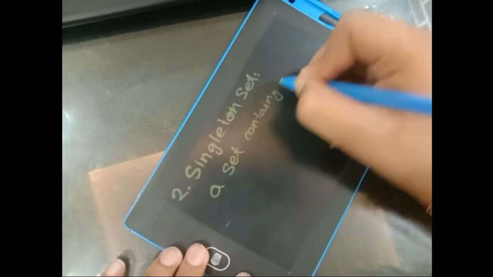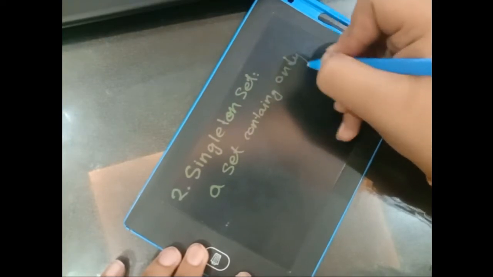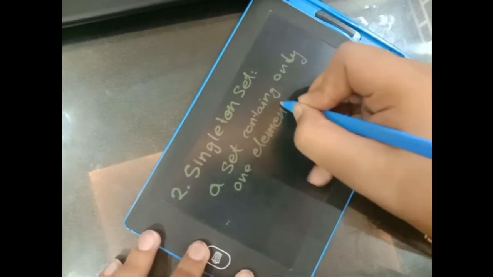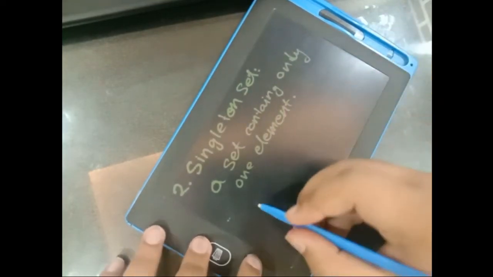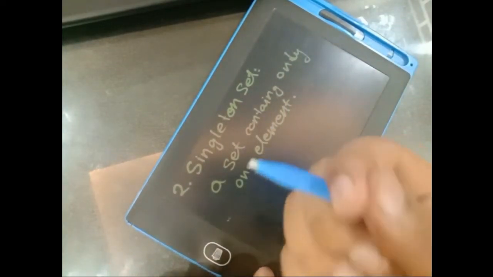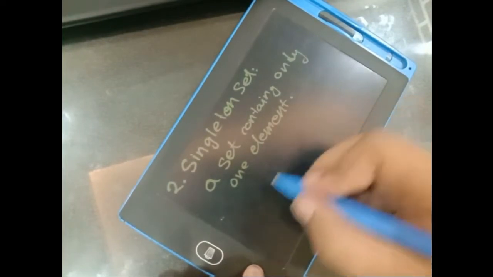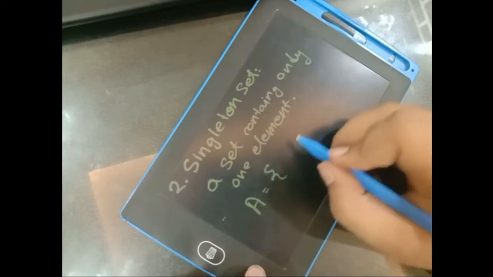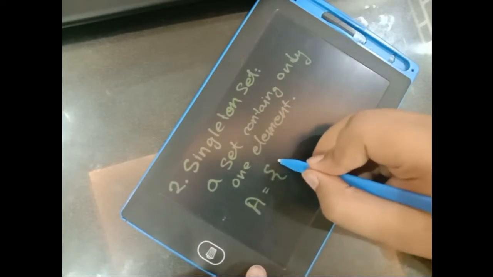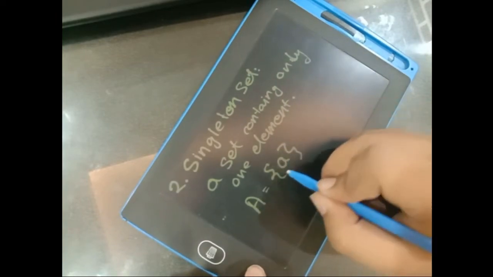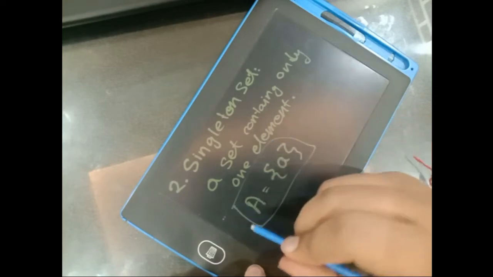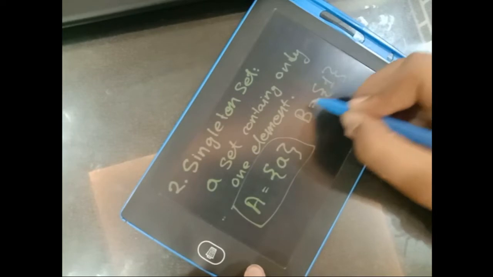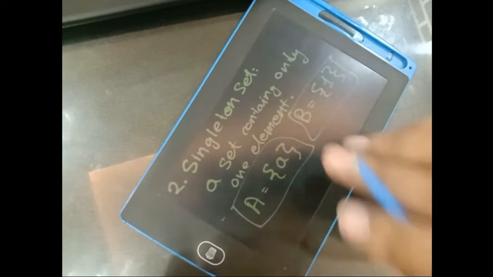This means that only one single element is present in the set. Let's say, for example, set A has some element, let's give it small a. So this is a singleton set. Let's give B, that is 1. This is again a singleton set.